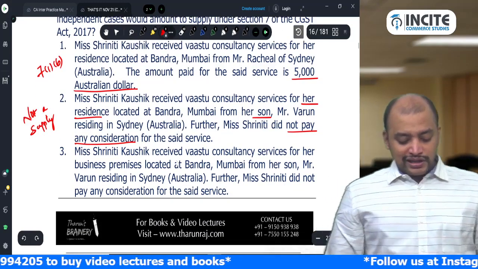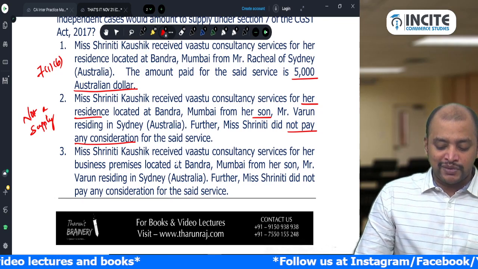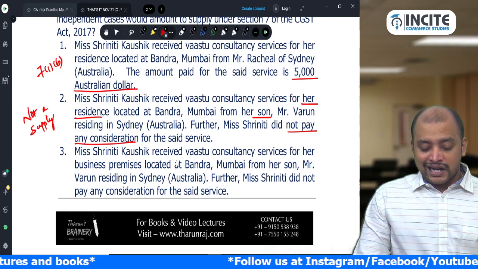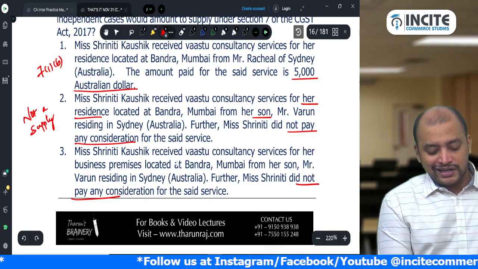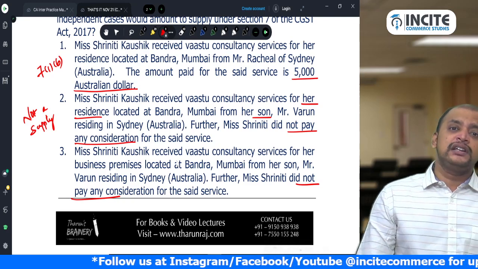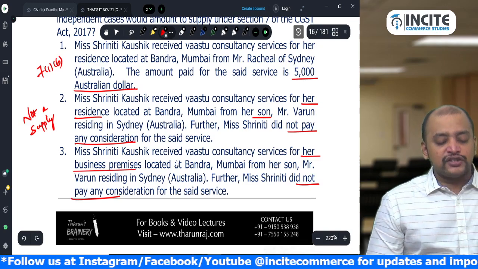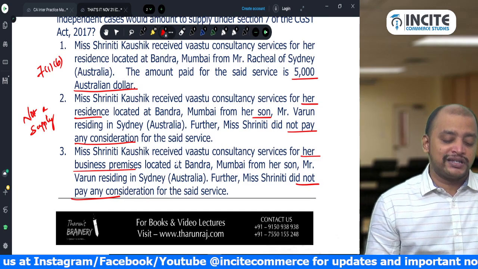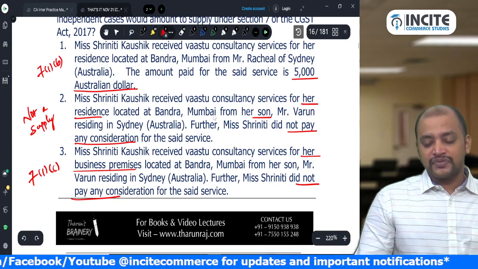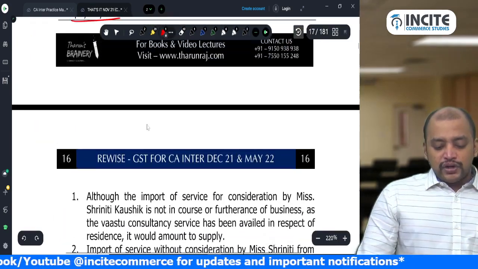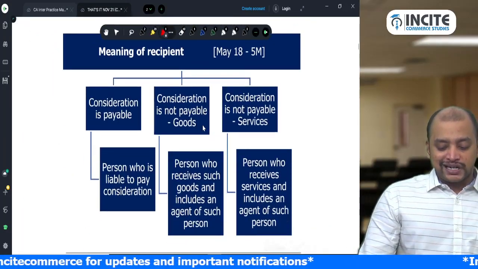Ms. Srinidhi Kaushik received Vastu Consultancy services for her business premises located at Bandra, Mumbai from her son, Mr. Varun, residing in Sydney. Further, Ms. Srinidhi did not pay any consideration, so no consideration, 7(1)(b) will not come; 7(1)(c): import of service from a related person. Is it in the course or furtherance of business? Yes, for her business premises. So it will become supply under section 7(1)(c). That is what we need to write as the answer. Like this also a question can be asked.